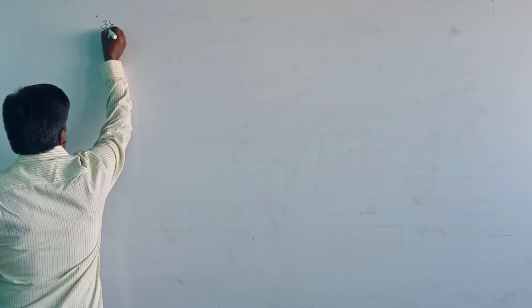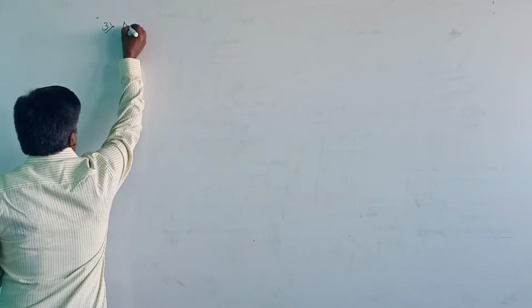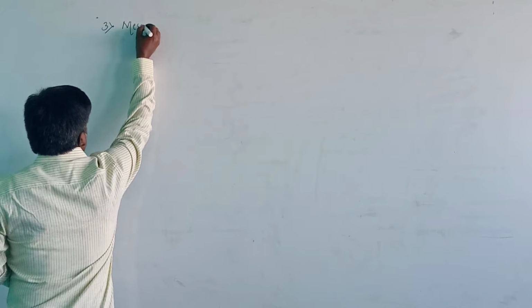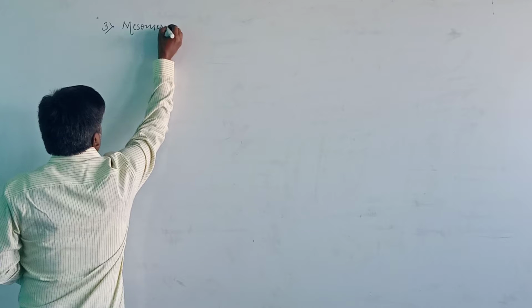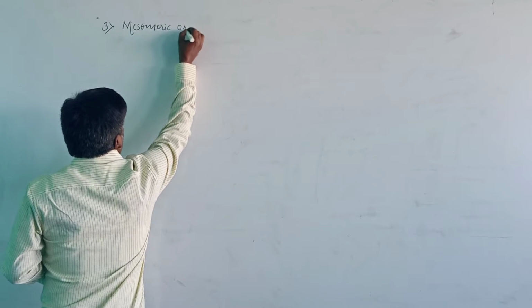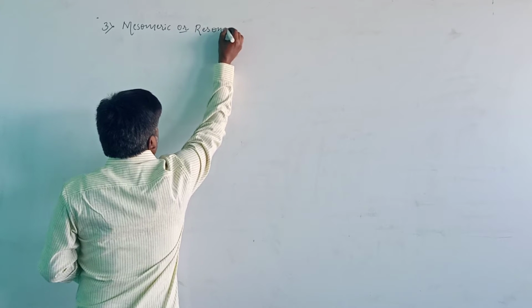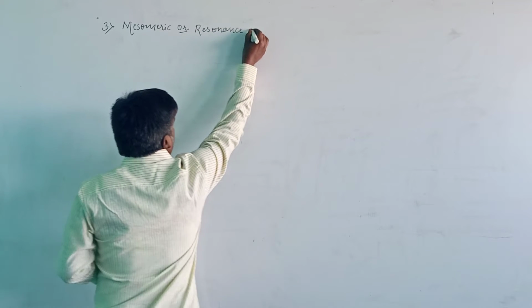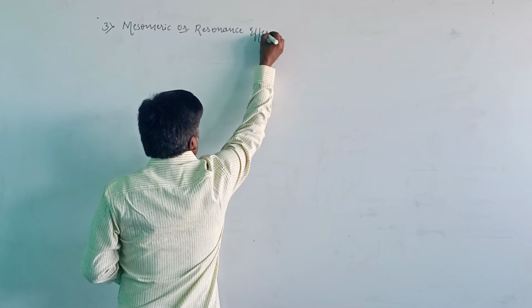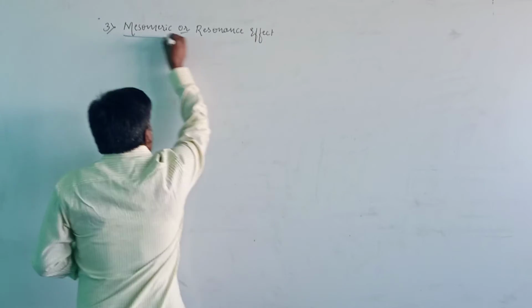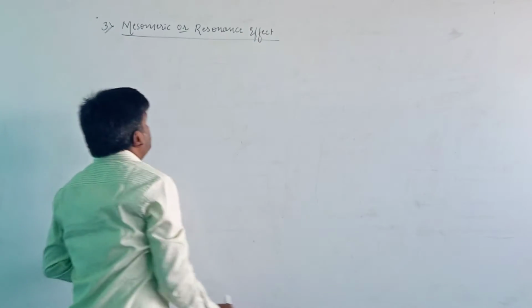That is the third method, the resonance effect or mesomeric effect. First of all, understand what resonance is.